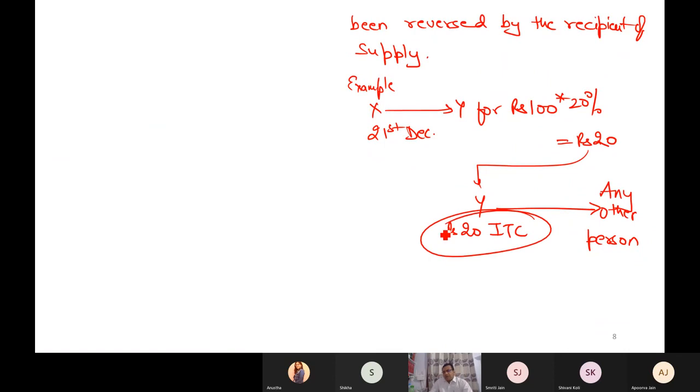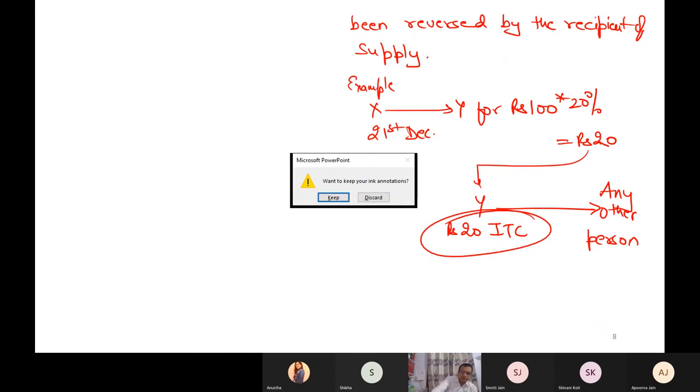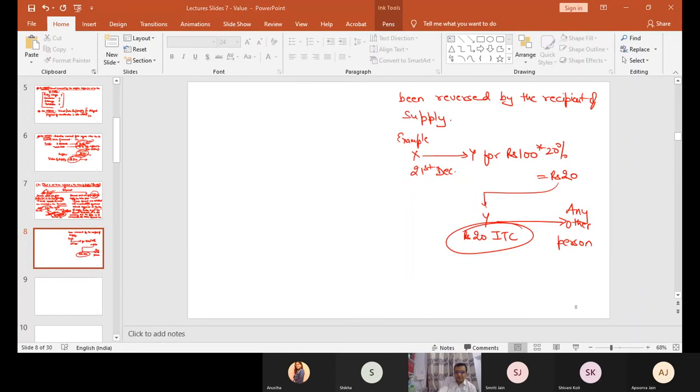Do you remember it or not? Is it correct or not? Please raise your hand. Is this example also correct? It's just like the last concept, in this case Y will claim rupees 20 as ITC. Why? Because there is no problem, because Y has paid 20 tax. But now what happens?